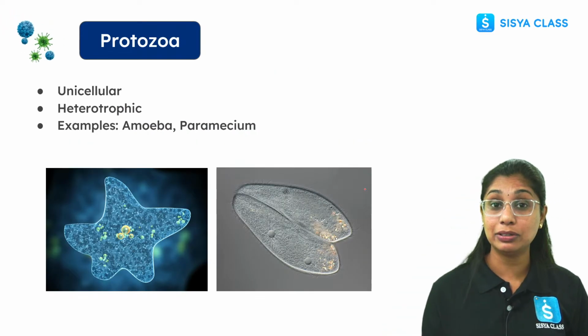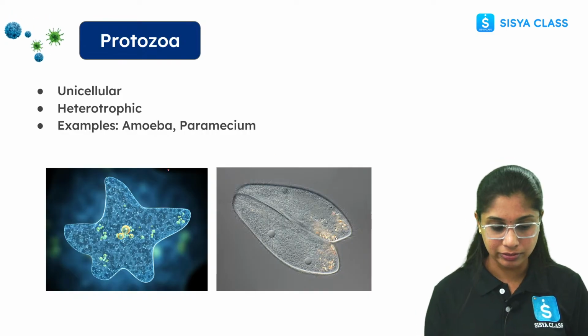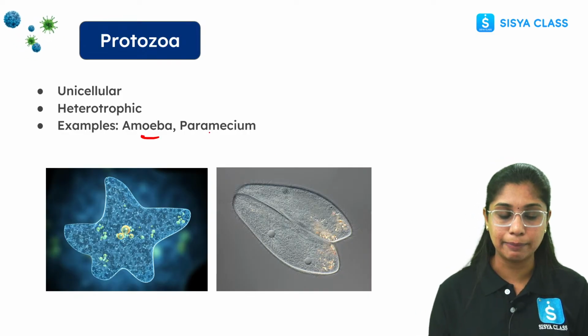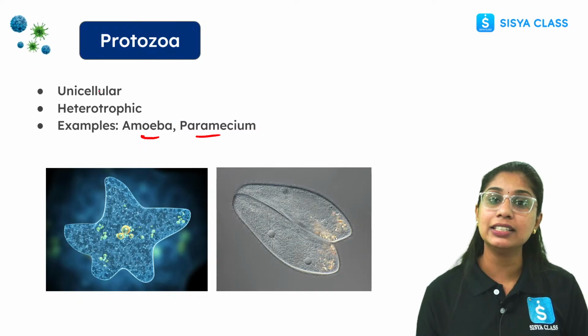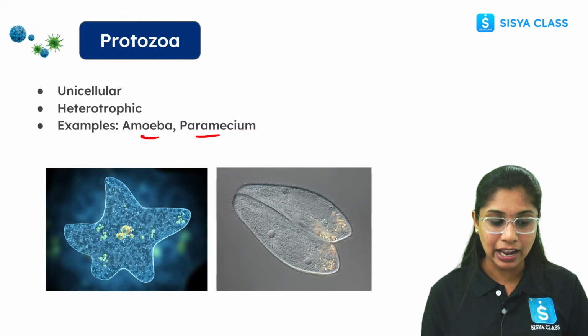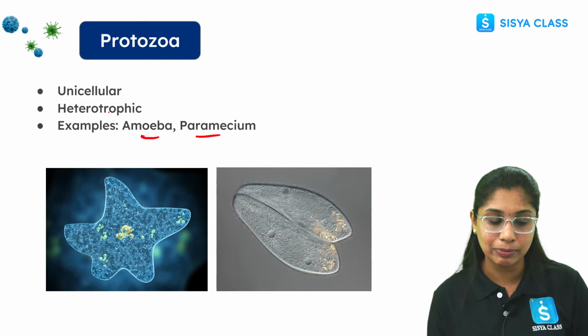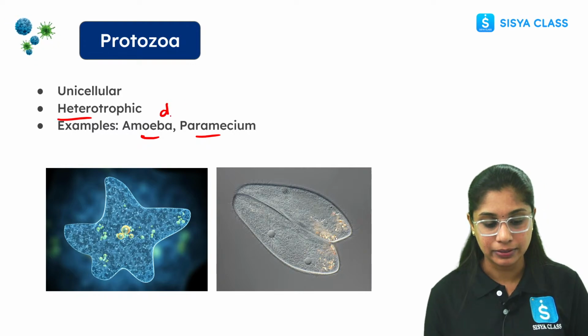Then coming to the protozoa, the very common, very popular examples are amoeba and paramecium. It is unicellular, a single-celled organism, and heterotrophic. What does heterotrophic mean? Hetero means what? Different.